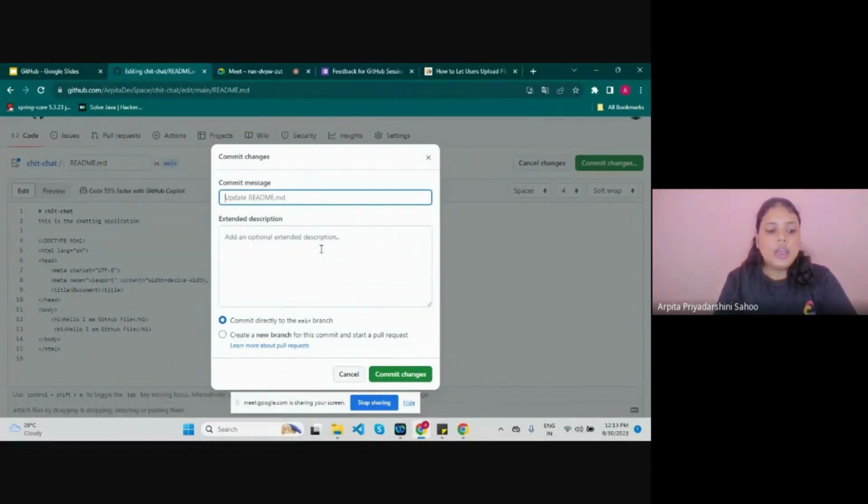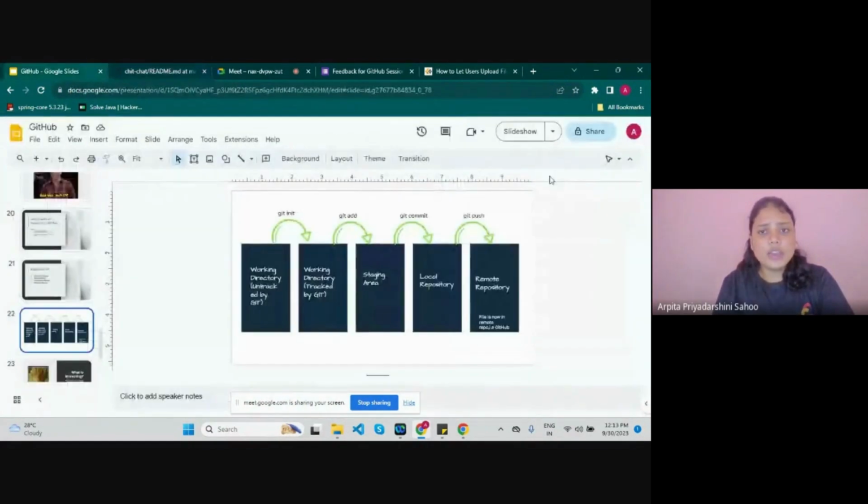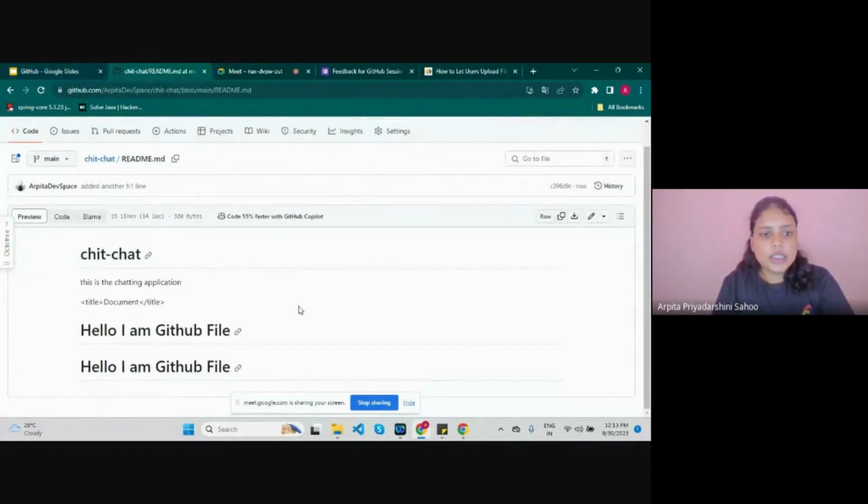So here, while pushing, Git asks you for a message or a reference for yourself. I wrote 'Added another H1 line.' Here is a little message for my reference, and I am committing the changes. As you can see here, git commit, git push. As I'm committing the changes, another line is ready.